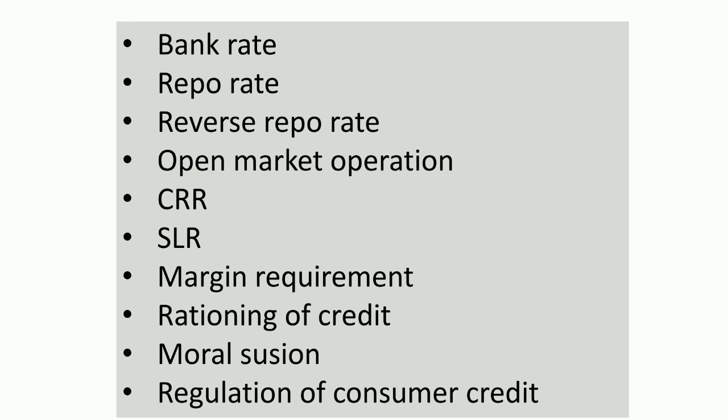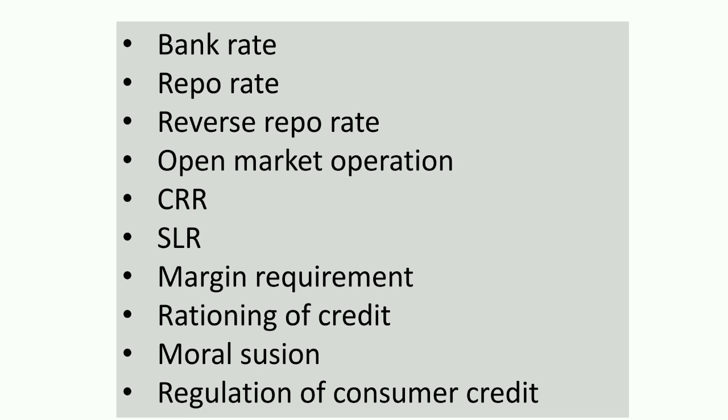Then open market operation, you all know, is buying and selling government securities in the open market. During excess demand, there will be a sale of government securities, and during deficient demand, there will be a purchase of government securities. By selling government securities, they take money from commercial banks in return for securities. And during deficient demand, by purchasing government securities, they will give money to the commercial banks. Then cash reserve ratio, you know, is the ratio that commercial banks have to maintain with the central bank.